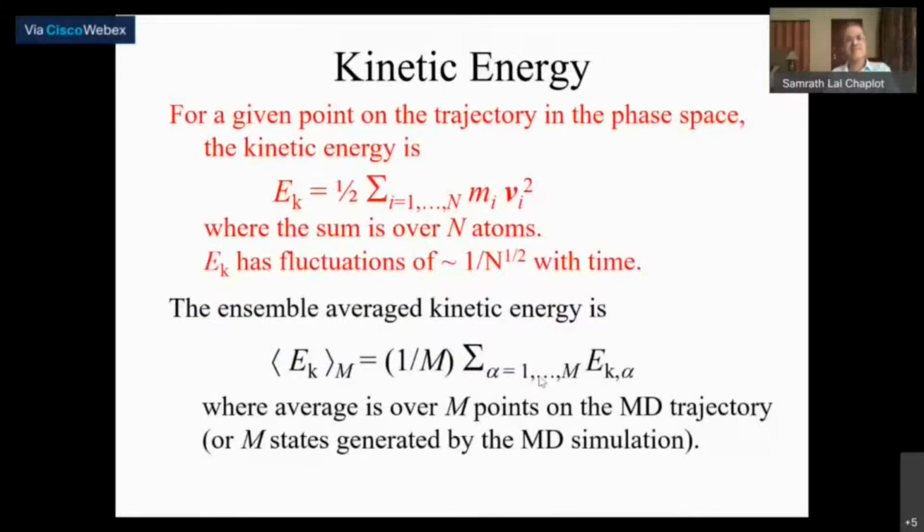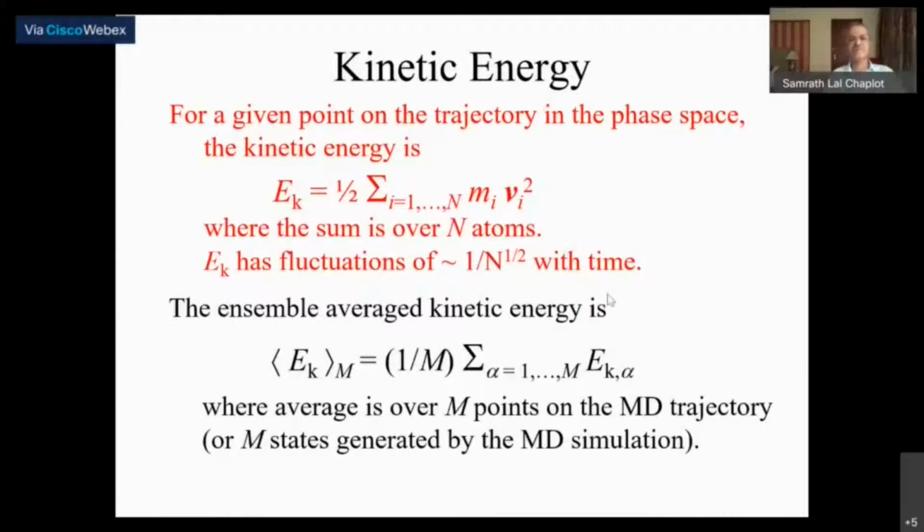Okay, having said that, this is again a very simple thing that we often monitor. What is the kinetic energy? It's good to monitor the total kinetic energy of all the atoms involved, which is the sum of half m v squares, where v is the velocity. Just sum over all atoms, and this will have its inherent fluctuations